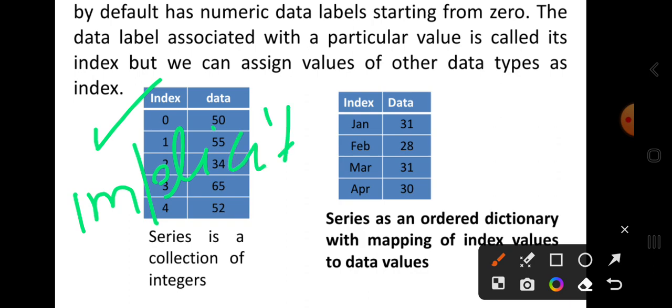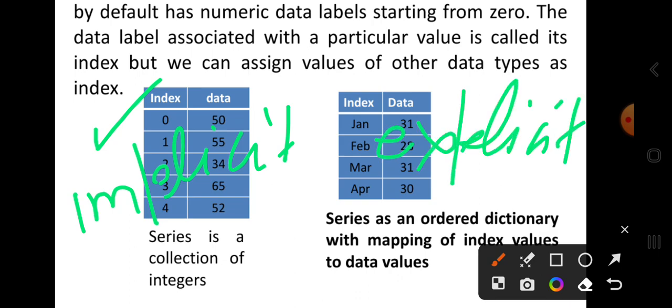Implicit indexing is used, and here explicit indexing is used. In this, the first figure shows a series as a collection of integers, and the second figure shows a series is an ordered dictionary with mapping of index values to their data values. A dictionary contains key and value pairs, and all the keys of a dictionary work by default as the index for the series.